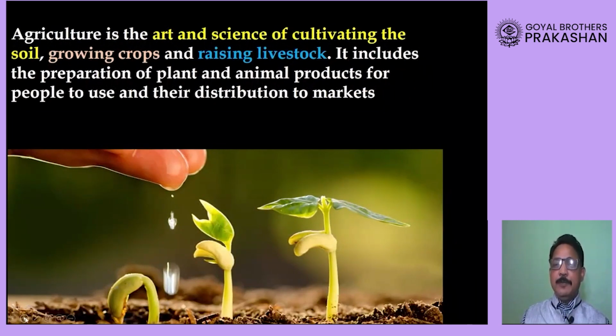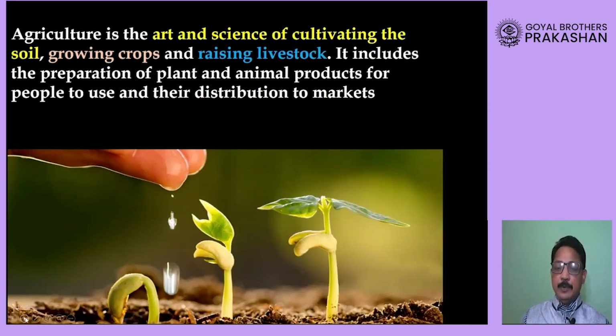Now, if the question is asked, what is agriculture? The definition says that agriculture is a process, an act, a science of cultivating soil, preparing soil for growth of crops, and not only growth of crops, but along with that, even raising animals, raising livestock. So agriculture is a process of cultivation of soil, growing crops, and raising animals.